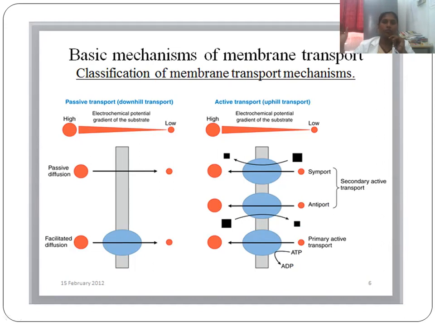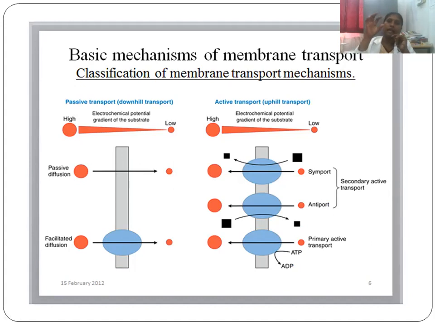We know that all our plasma membranes are made up of lipids. So lipid soluble drugs cross the blood-brain barrier very easily. Passive diffusion mainly covers the lipid soluble drugs. In the case of facilitated diffusion, most of the water molecules, it mainly depends upon the porosity of the membrane.